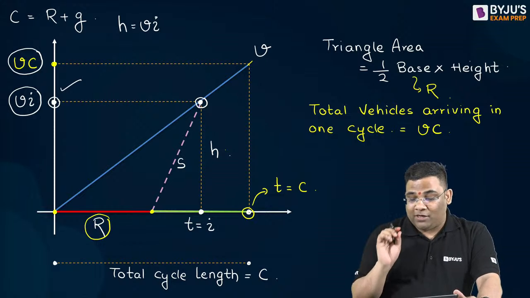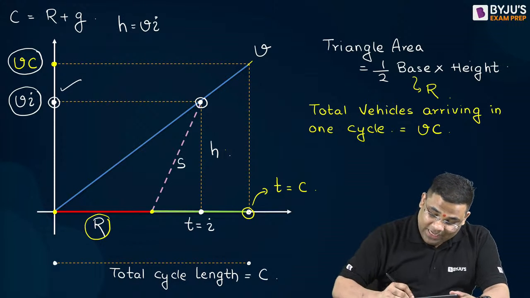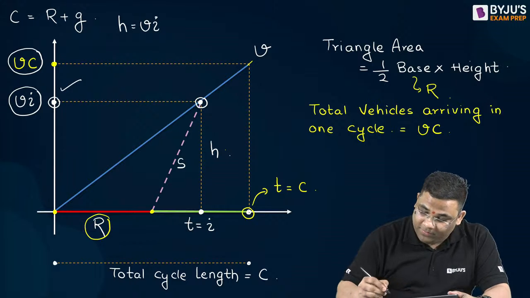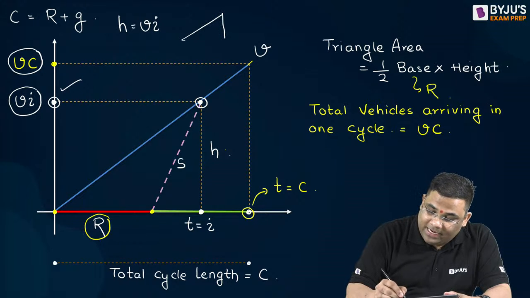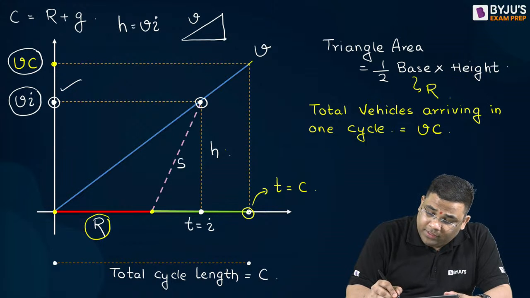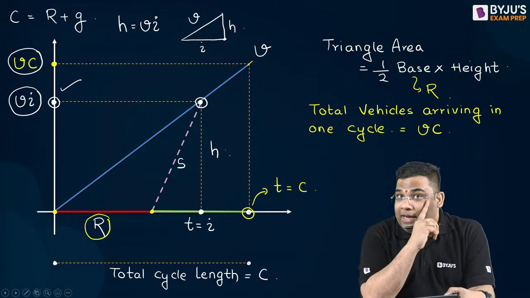Now, how to find out this I? You see, we found out from this triangle, right? From this triangle, we saw that this was V and this was your I. t is equal to I, so this was I. And this h we got is equal to V into I, right?